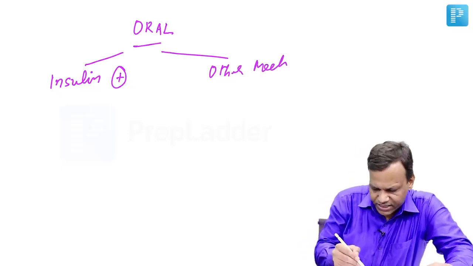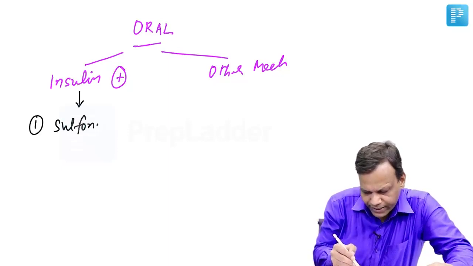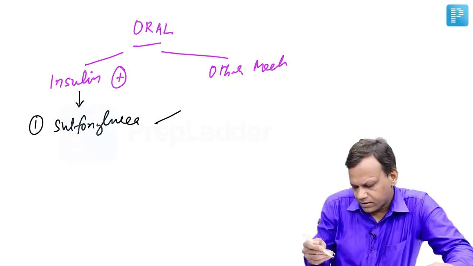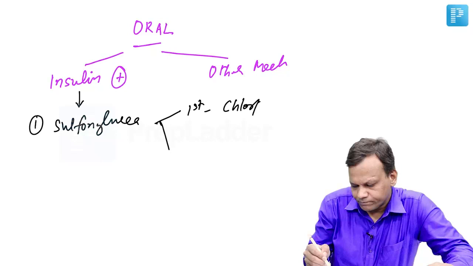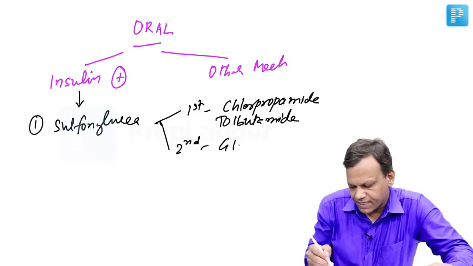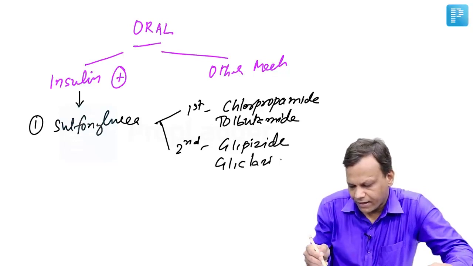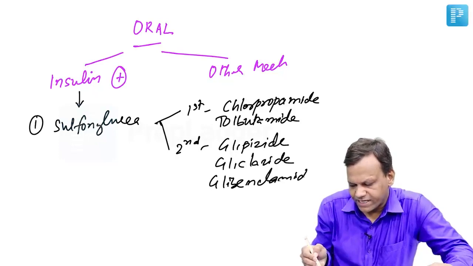The drugs which are insulin secretagogues include sulfonylureas, like first generation chlorpropamide and tolbutamide, and second generation drugs like glipizide, gliclazide, glibenclamide, the drugs whose name starts with gli.